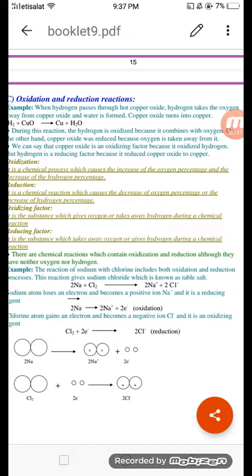So, oxidation process occurs to hydrogen. Why? Because it combines with oxygen. But copper oxide, reduction process occurs to the copper oxide because oxygen is taken away from it.